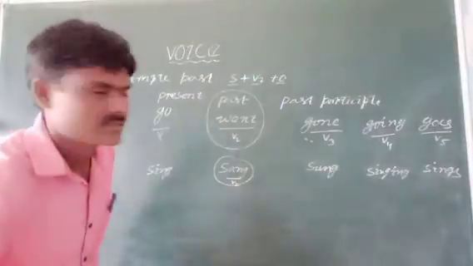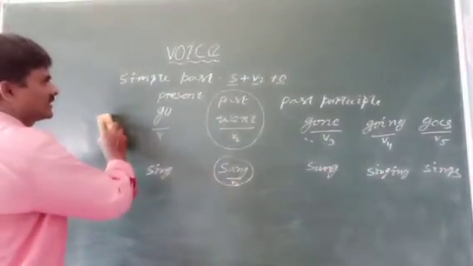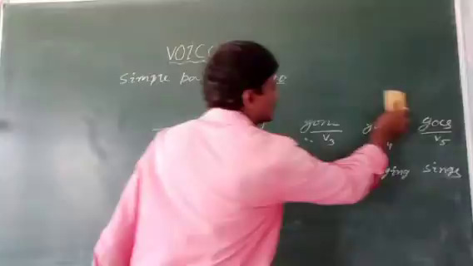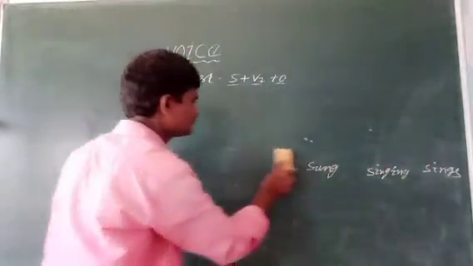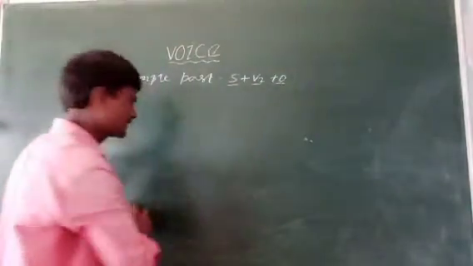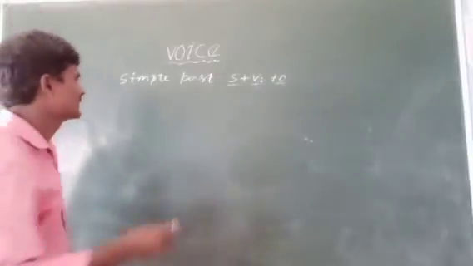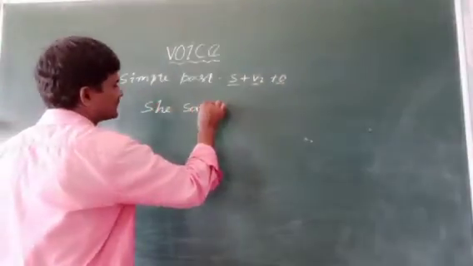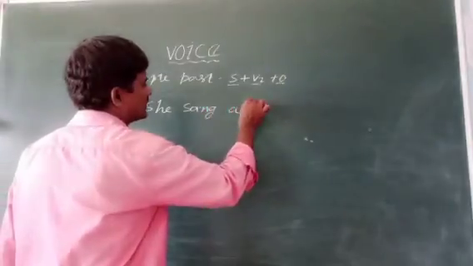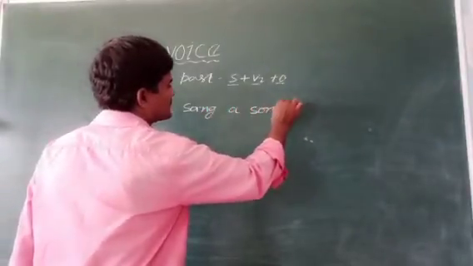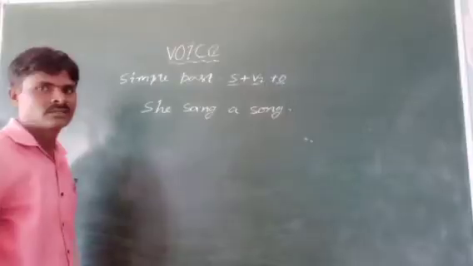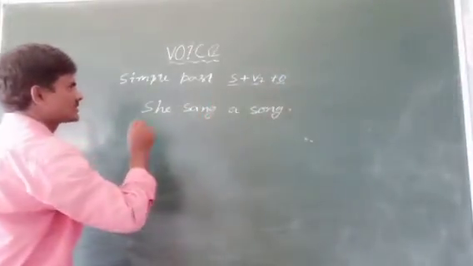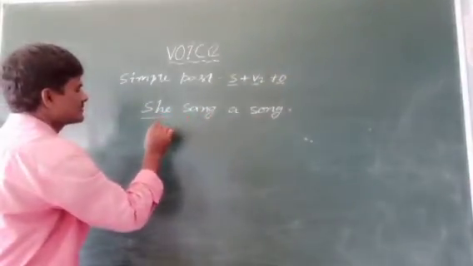Okay, children, see the board very carefully. She sang a song. Apply the structure.